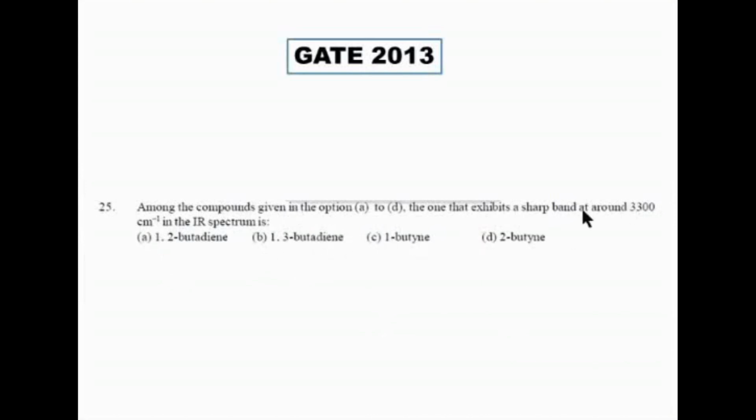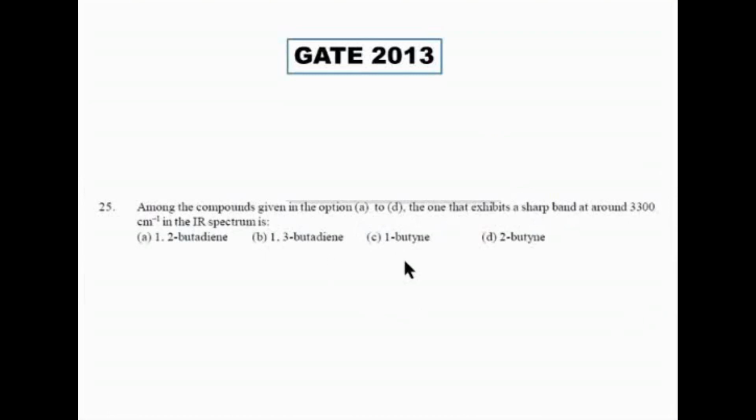Okay. So 3300 alkyne. இப்போ எந்த alkyne? 1-butyne or 2-butyne? 1-butyne. Why 1-butyne? Why not 2-butyne? Terminal alkyne. Very good. Awesome. So this 3300 corresponds to the terminal alkyne CH. So this 3300 is not for C triple bond C. It is for CH of the alkyne. There will be obviously a very intense band, because why intense band? ஏன் ரொம்ப intense band? It is having high value.